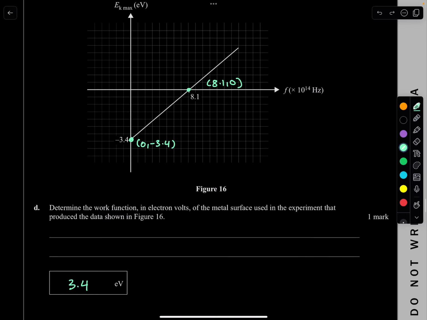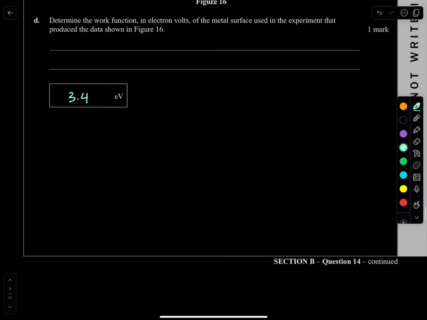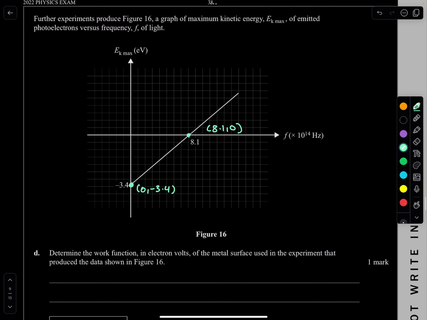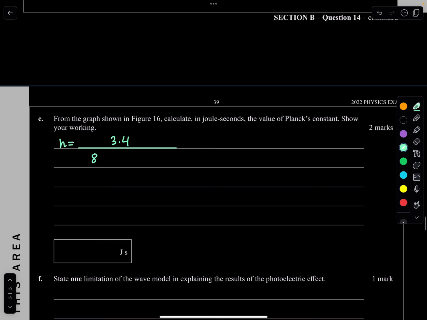It's going to be 0 minus negative 3.4, which is 3.4. Then your frequency is 8.1 minus 0, which is 8.1, but make sure you times 10 to the power of 14.